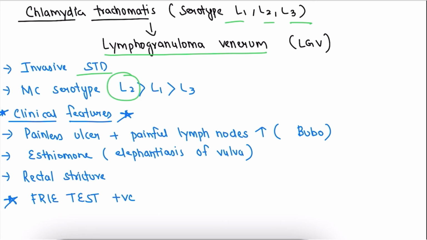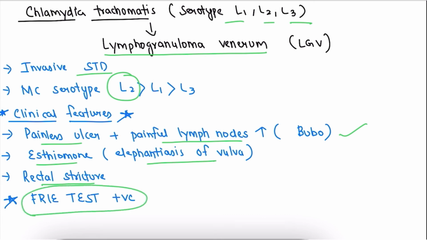The clinical features that we see in lymphogranuloma venereum are a painless ulcer and painful lymph node enlargement. If it is in the inguinal region, it is called a bubo, and esthiomene. Esthiomene is elephantiasis of the vulva, and it also causes rectal stricture. The important points to remember are painless ulcer, painful lymph node enlargement, and esthiomene, which means elephantiasis of the vulva, and rectal stricture. The last important point in lymphogranuloma venereum is that the Frei test is positive.